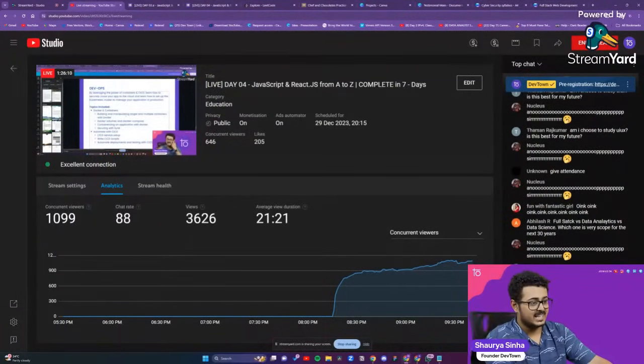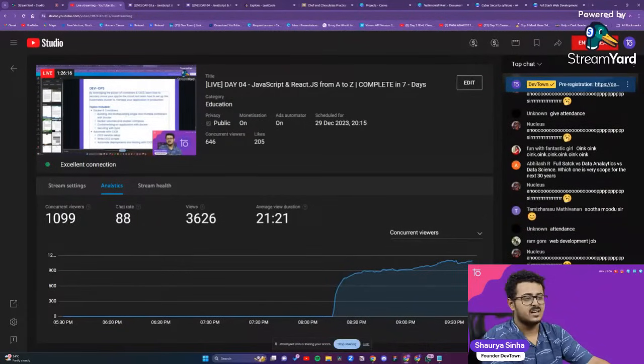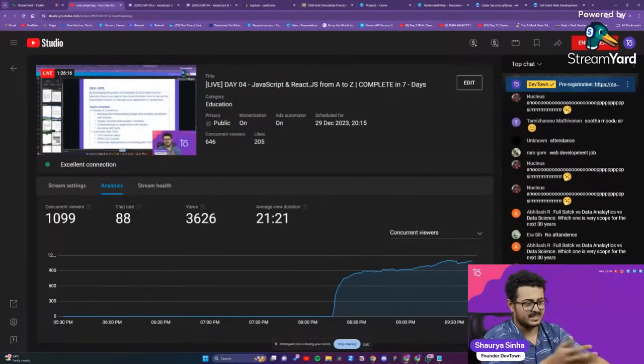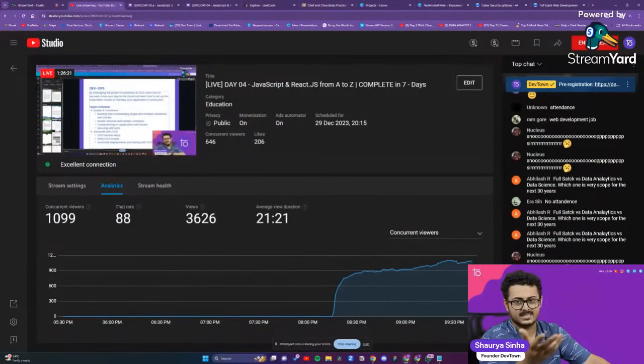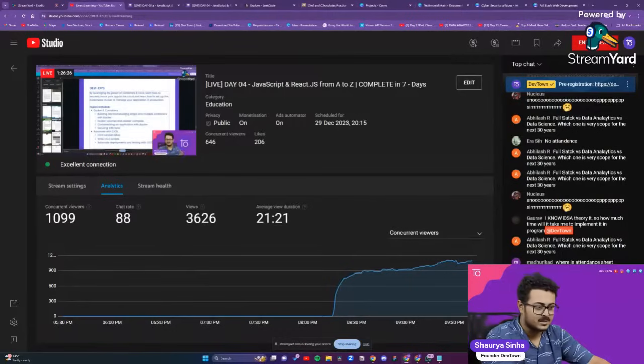Full stack versus data analytics versus data science. Which one is good for the next 30 years? Go further with full stack. And once you get a job, then start learning about AI. That is how I would say it. Data analytics and data science is basically mathematics and statistics. Okay, they are one and the same itself. Data analytics is a very small part of data science.